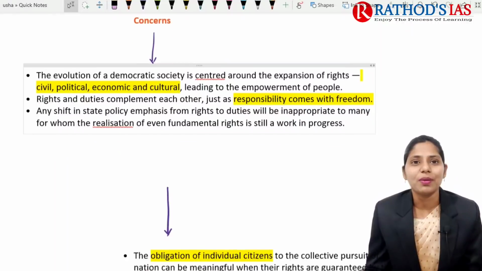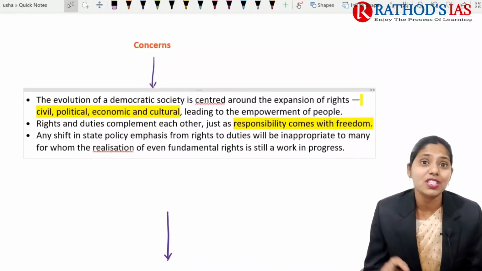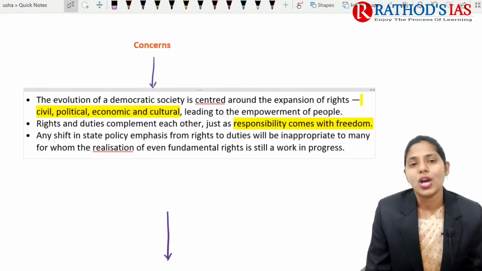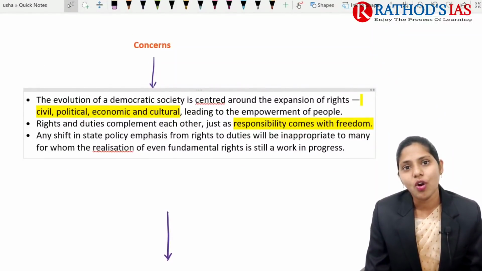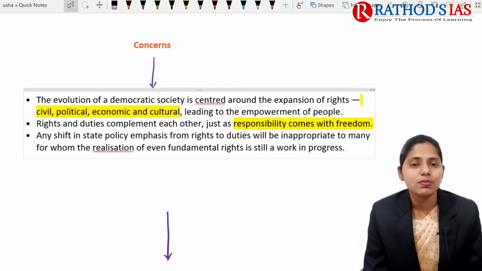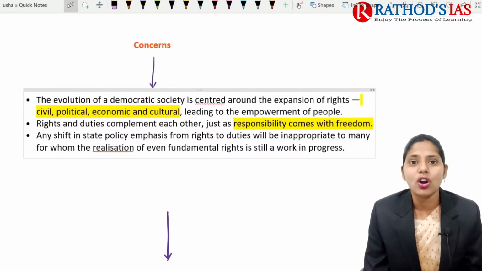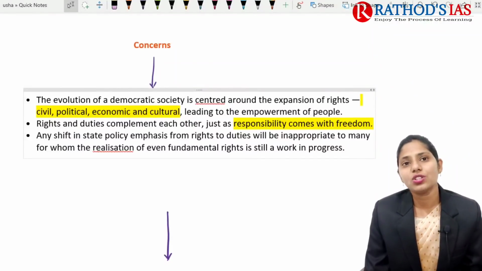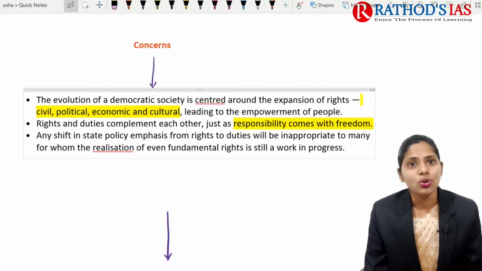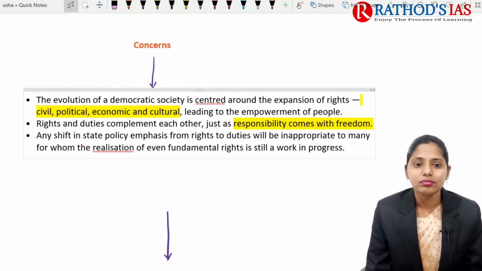Now let us talk about the concerns regarding the statement given by our Prime Minister. As you all know, India evolved as a democratic society, and this democratic society is mainly focused on the expansion of rights. Because of the experience we got from the colonial regime, the makers of our Constitution mainly focused on fundamental rights, for example civil rights, political rights, economic rights, and cultural rights. These rights lead to the empowerment of the people.